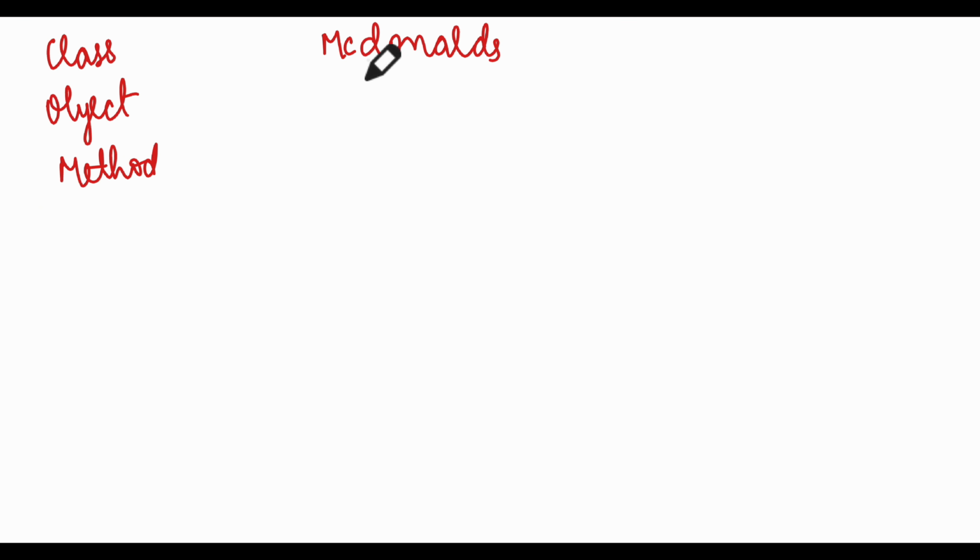Let's say there's a McDonald's. Now it has different burgers, right? It is known for burgers. It has soda. It will have, for example, some sweet dishes. So these are the categories of items that are present in McDonald's. These are called classes.